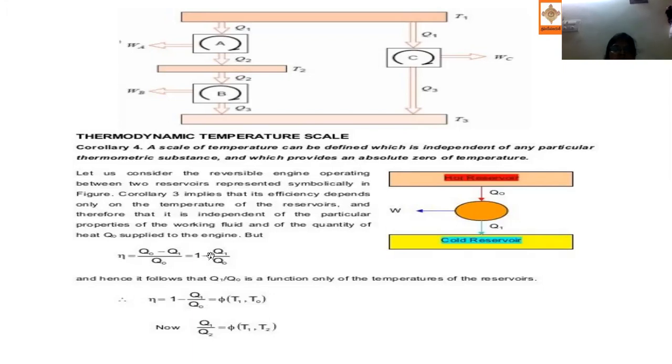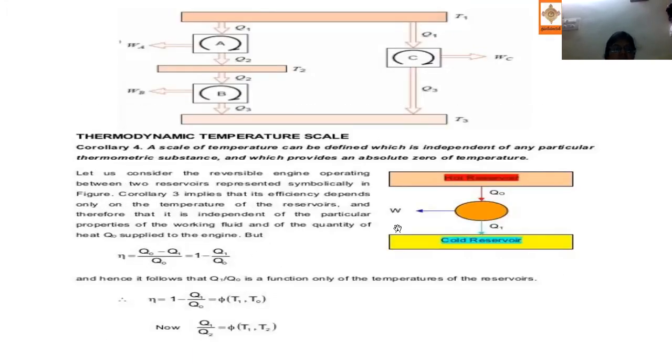And next, the thermodynamic temperature scale. So this is the hot reservoir, the cold reservoir, heat supplied Q0, Q1, and work done. What do we know about efficiency? Efficiency is work done by heat supplied. Work done is nothing but Q0 minus Q1, so efficiency is (Q0 minus Q1) by Q0. That is 1 minus Q1 by Q0. So that is our efficiency.